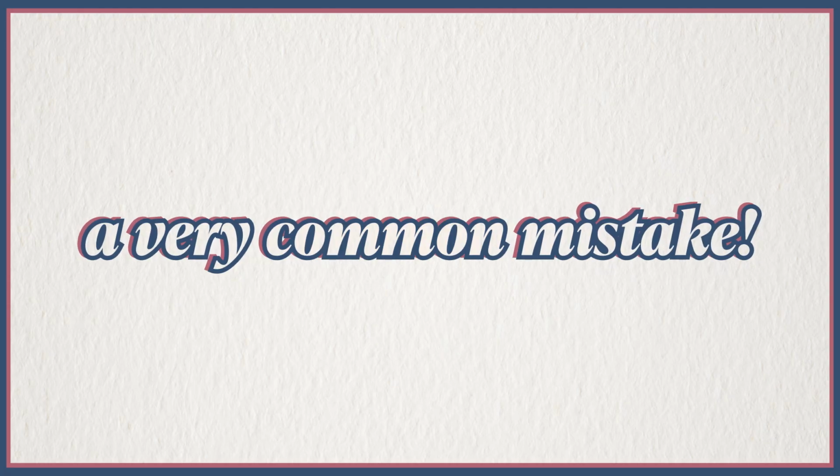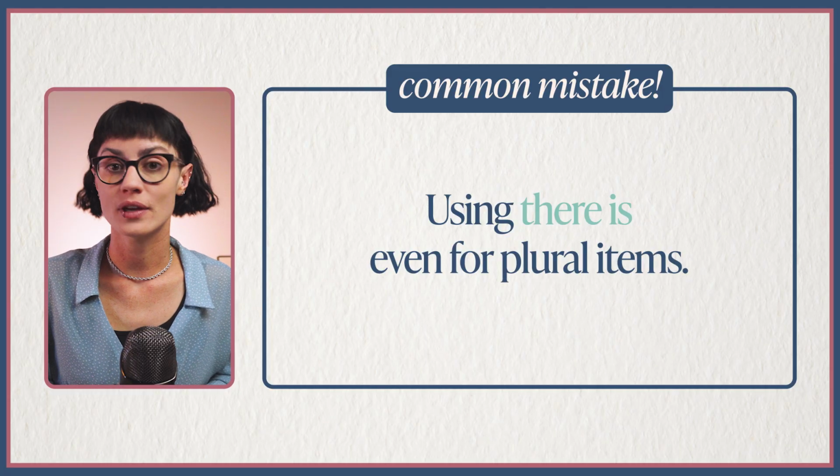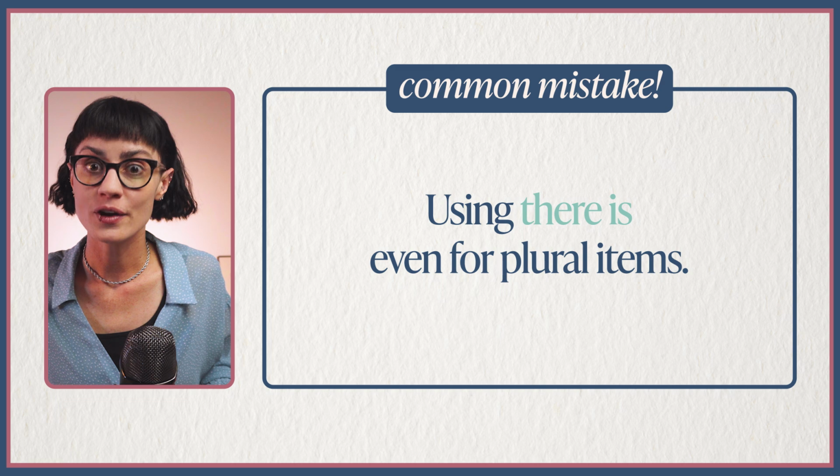Continuing on with a similar topic, maybe of things that defy grammar laws, there is a very common mistake. And this one genuinely is a mistake that almost all native speakers are guilty of making. It's very common to hear native English speakers use there is, even for plural items. And I've even caught myself doing this. For example, if I'm looking for something, I might say, where's my glasses? Where's my shoes? Even though, of course, glasses, it's one object, but we treat it as a plural. Or shoes, again, they are plural.